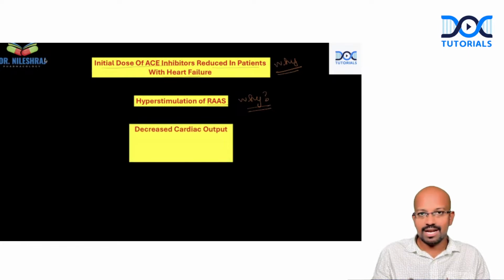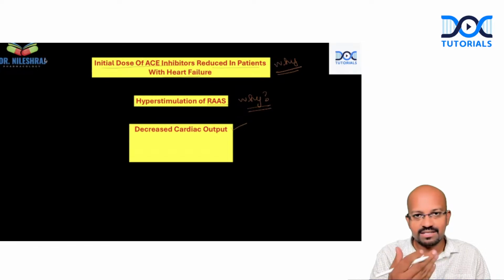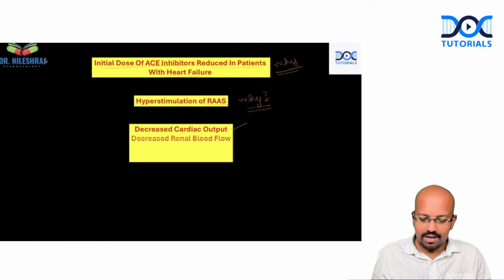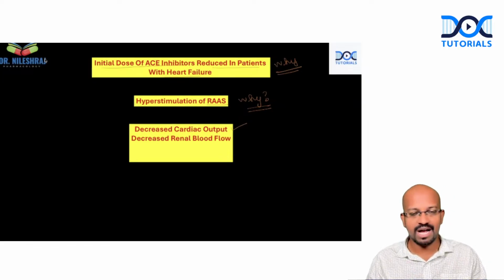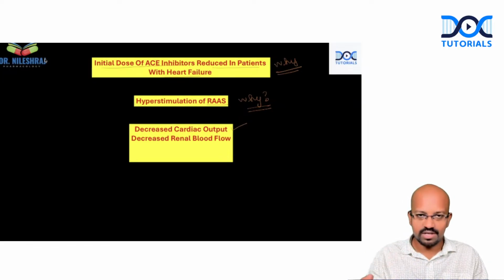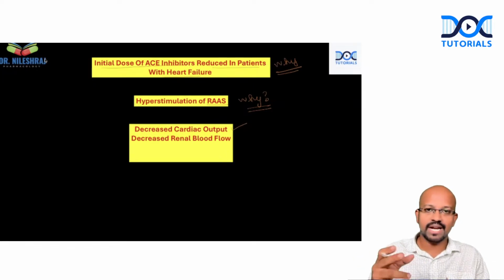It's because in patients with heart failure, there will be decreased cardiac output. The cardiac output is getting compromised. That is the concept of heart failure. Because of decreased cardiac output, there will be decreased renal blood flow, because the amount of blood which is coming out from the heart is getting decreased, which in turn will be decreasing the blood supplying the kidneys. As we know, the major amount of blood which is coming out from the heart is supplied towards the kidney. So the renal blood flow or the renal blood pressure is going to be decreased.